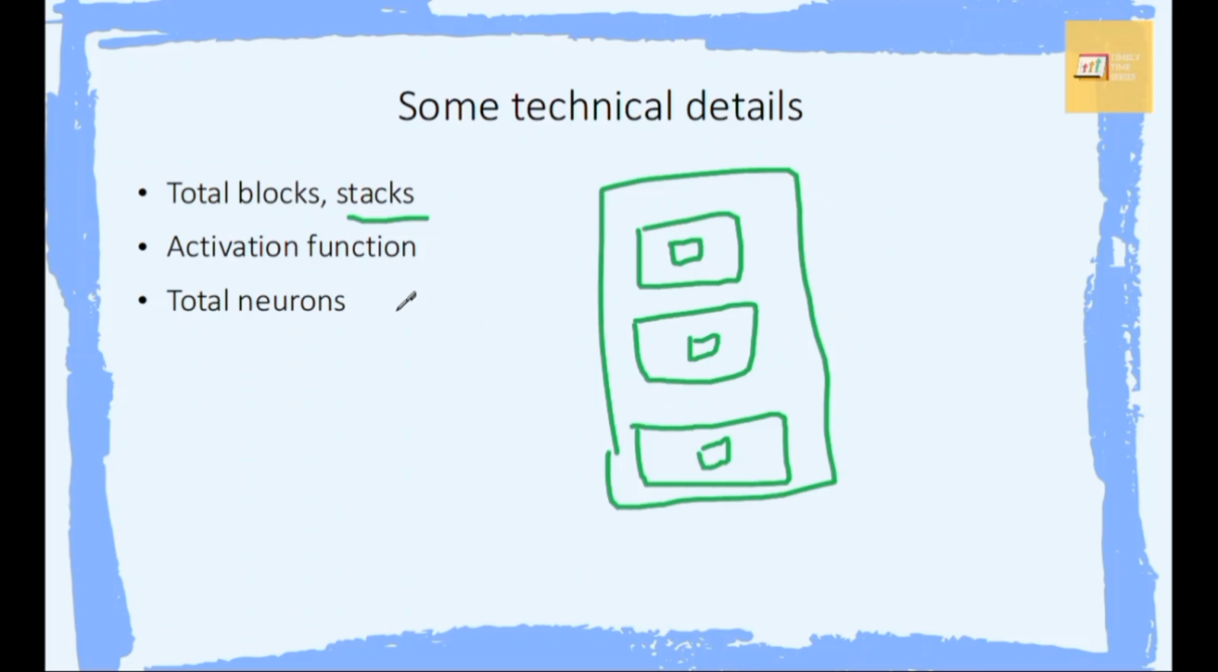And then the activation function is relu. The activation function is used in each neuron in the MLP stack. You can check out my video about using fully connected network if you want to know further about activation function. And the total neurons would be 512. That's the default value, and that's what we're going to use. So this is the total neurons in the hidden layer.